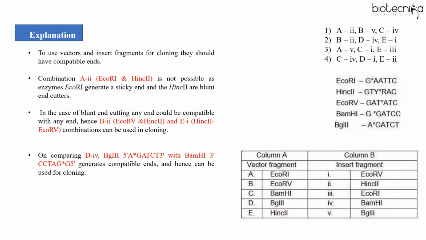And don't forget that when you talk about a gene, it is double stranded, right? So if this is 5' to 3', you have another sequence that is 3' to 5'. So here it should be T, here it should be C, here it should be T, here it should be A, here it should be G, and here it should be A, right? So if the BamH1 sequence 5' to 3' is given, and we are looking for compatible ends, this 3' to 5' should be compatible with this 5' to 3' BamH1 sequence, or vice versa, right?